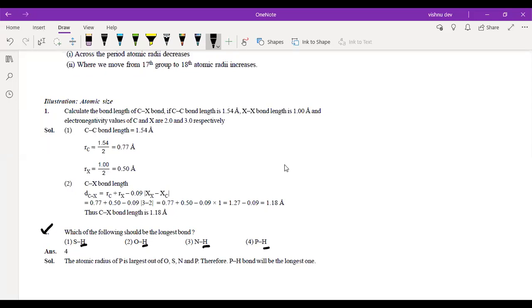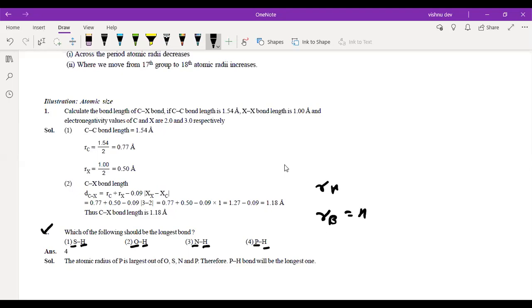So I can say that RB is fixed, which is hydrogen. Now RA, in one case it is phosphorus, nitrogen, oxygen, and sulfur. We know that when we talk about size, left to right size decreases, top to bottom size increases in S and P block elements. There is no exception except your inert gases.